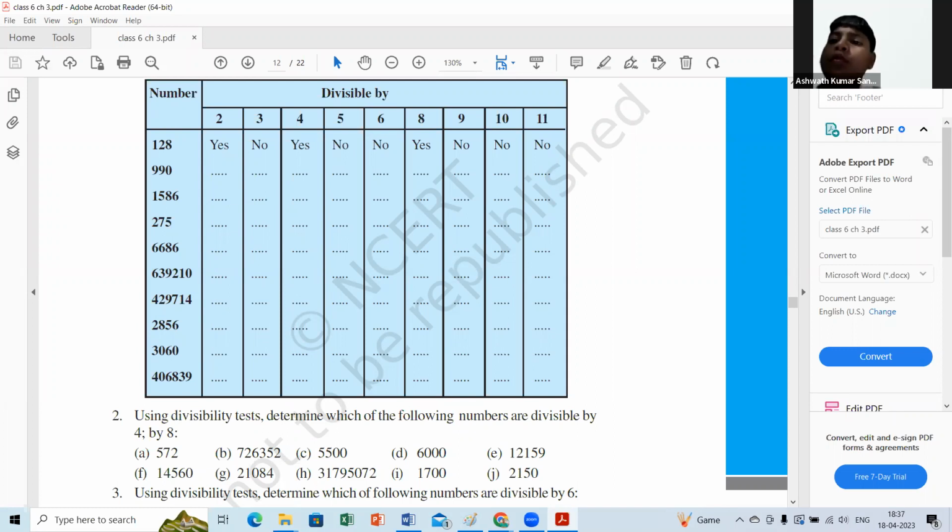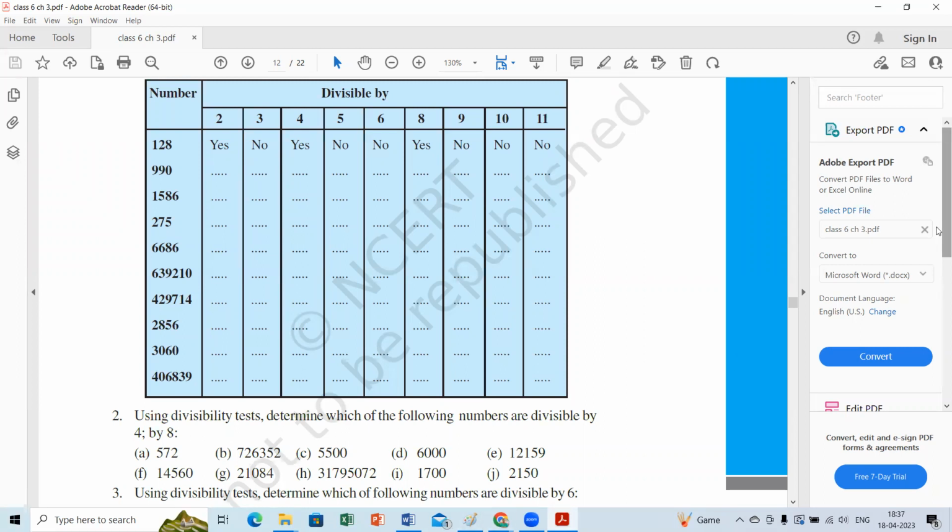So the 10 rule is no. Why? Because the units place is 5. So the 11 rule, alternate digits. Ma'am, we should sum the alternate digits. 2 plus 5, how much? 7. 7 minus 7 is 0. So it is divisible. 0 or multiples of 11.